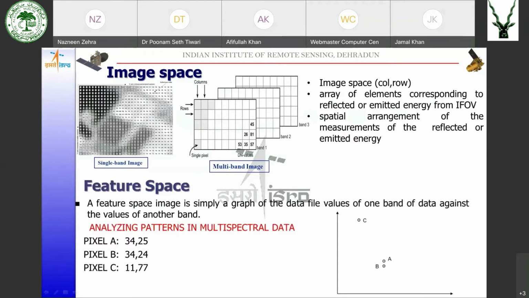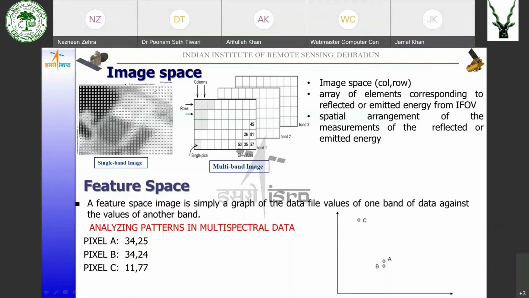Now, another thing that I want you to be clear about is the image space and feature space. Now, what is image space? Image space is the image like we see, in which the pixels are arranged in the form of rows and columns. So you are used to looking at an image in this form, in which all the pixels are arranged in rows and columns. Okay. So in digital classification, this image space has to be transformed into a feature space.